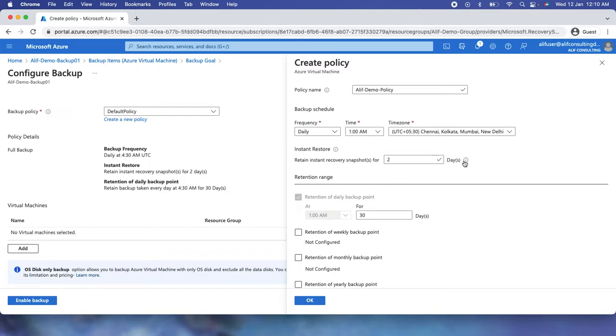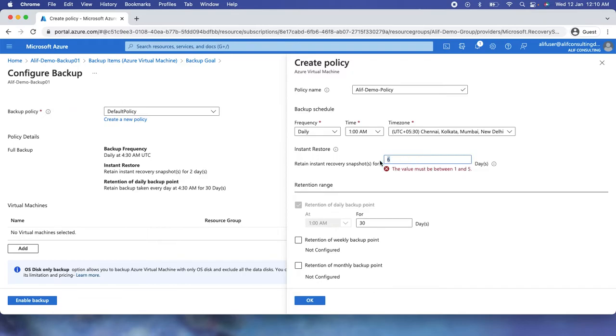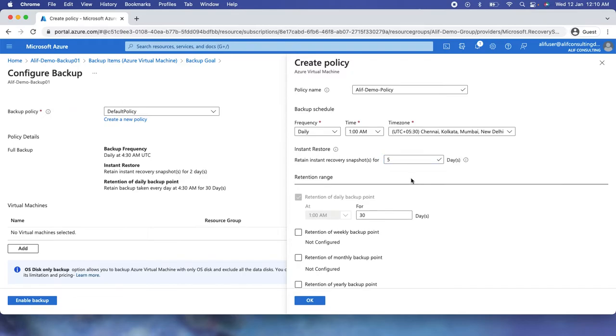So we have a number of days which we can set here, and let's say we have set 2 days, or let's say we have set 3 days. Then the backup for the last 3 days will be in the instant recovery restore point, and from there we can restore the VM. So we can increase this one. The value can be 1 to 5. If I go for 6, it doesn't allow us to do that. So the maximum I can put in instant recovery is 5 recovery points. And one more important thing: if you are increasing this number from 2 to 5, it's definitely going to increase your cost as well.